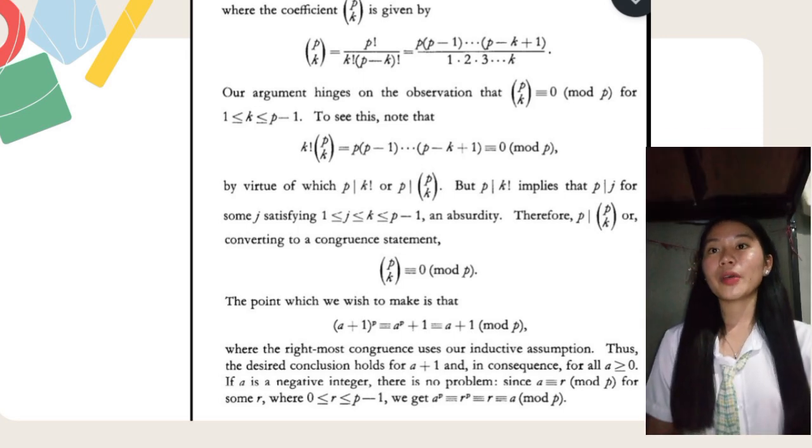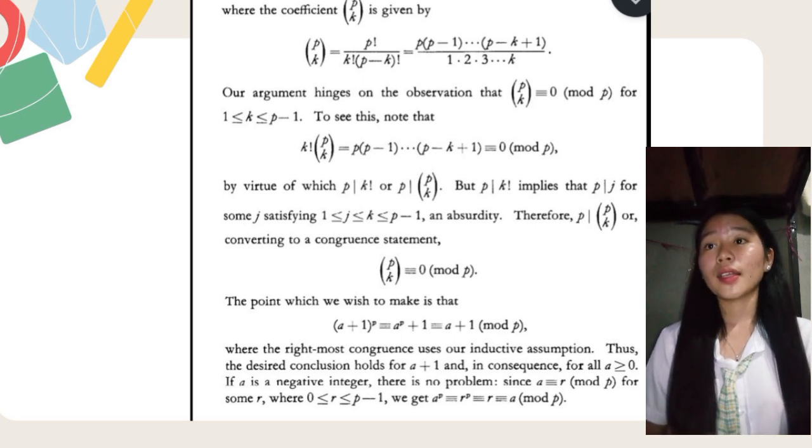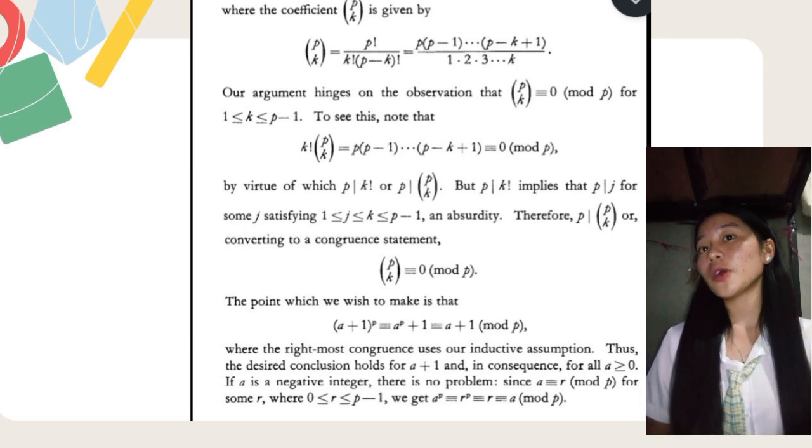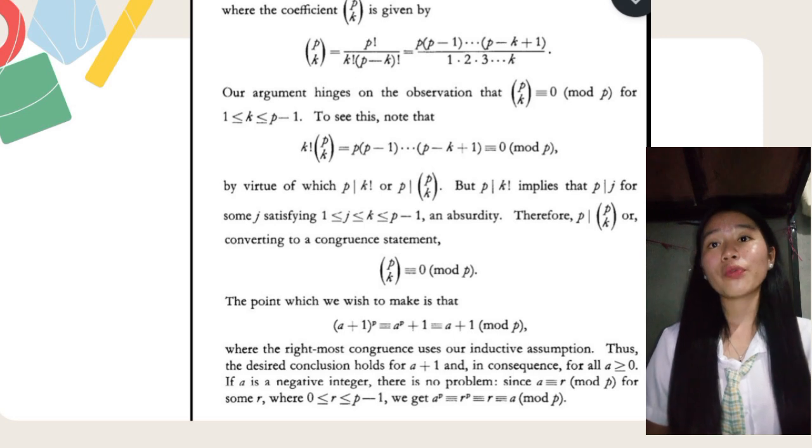Our argument hinges on the observation that C(p,k) is congruent to 0 mod p for 1 less than or equal to k less than or equal to p minus 1. To see this, note that k! times C(p,k) is equal to p(p-1)...(p-k+1), which is congruent to 0 mod p, by virtue of which p divides k! or C(p,k).